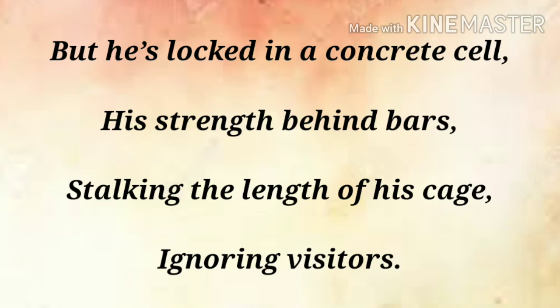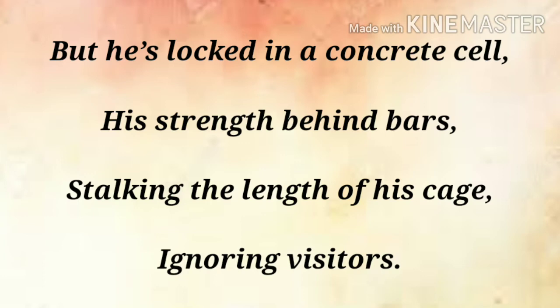In spite of all his strength, it now lies helplessly imprisoned behind the bars. Then he says, stalking the length of his cage, ignoring visitors.